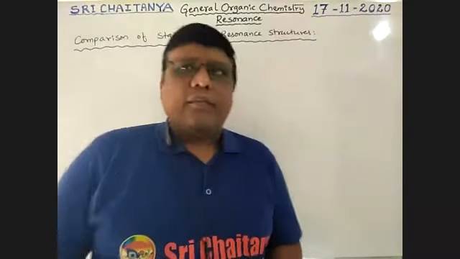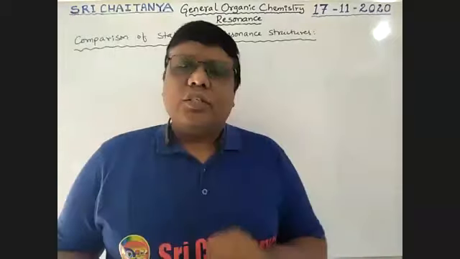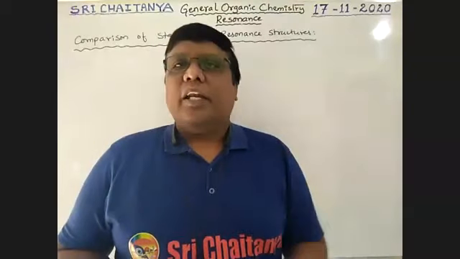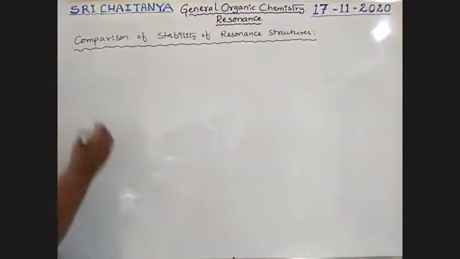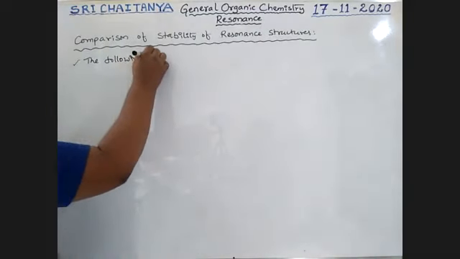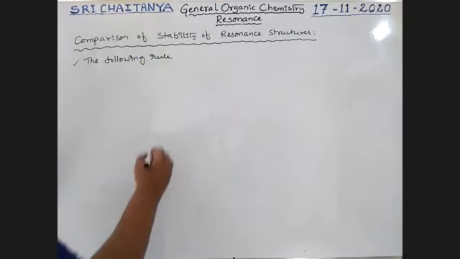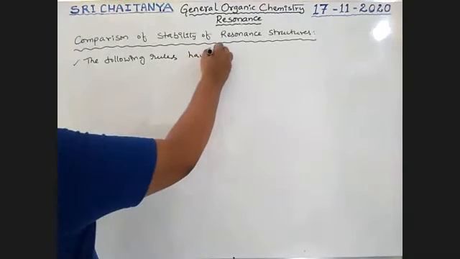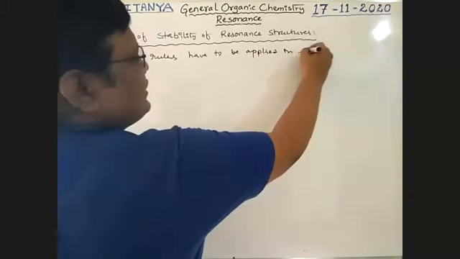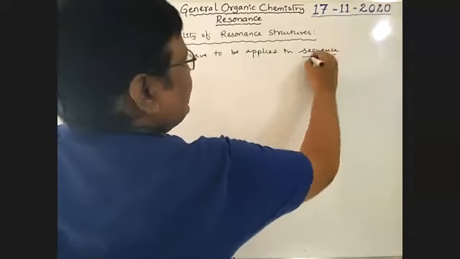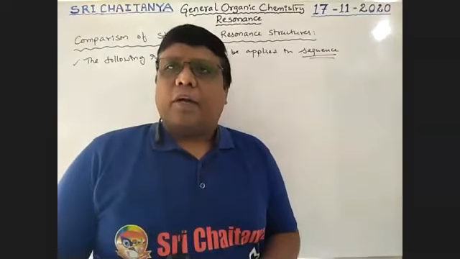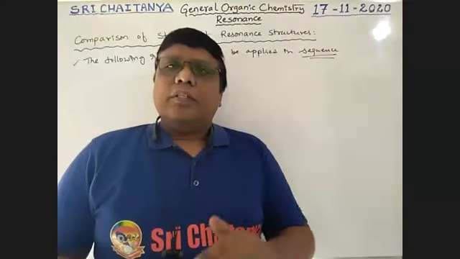Okay, see here, boys, I'm giving 4 rules. All these rules you must follow sequentially. The following rules have to be applied in sequence. It is very important, you must follow the order. So we must follow the same order to identify the stability of these resonance structures.